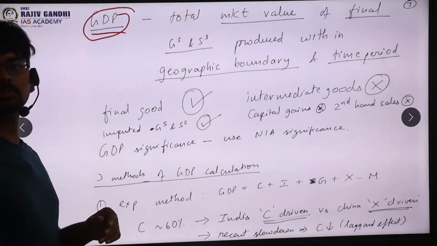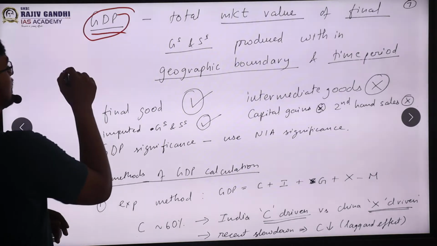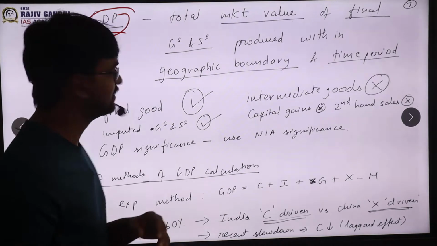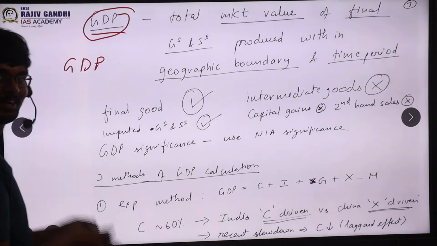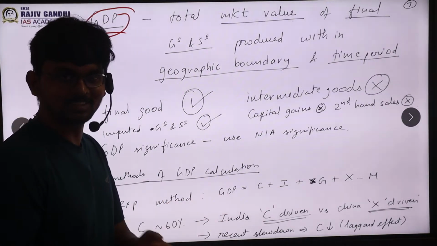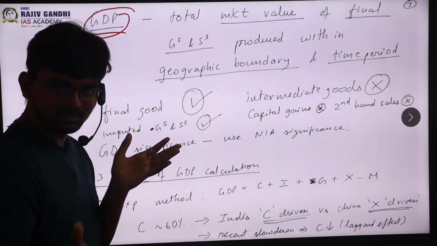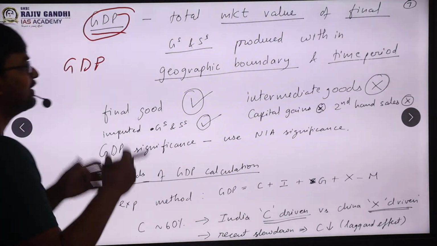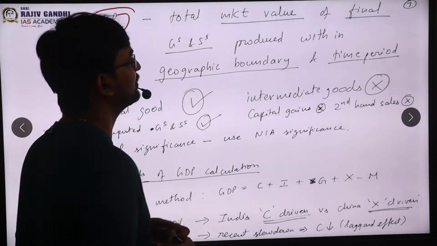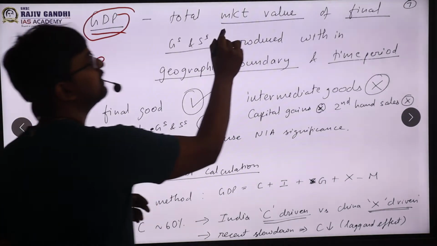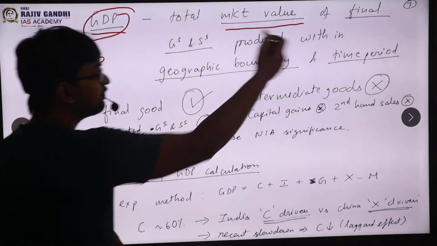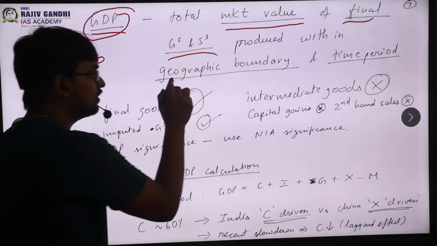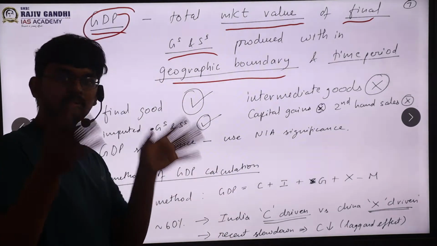What is GDP, sir? To put it simply, it is gross domestic product. You already know the definition for gross, for domestic, and for product. So if you just decode it, you will get the definition. Still, we have to cover the formal definition. So I'm going to say it is nothing but the market value of final goods and services produced within a geographic boundary and for a given time period.